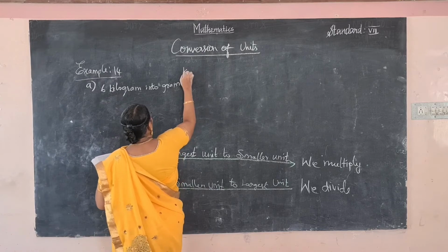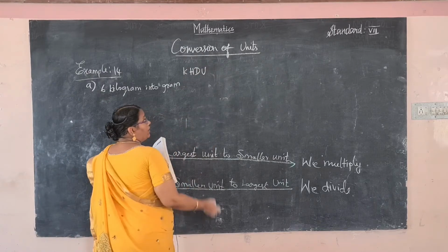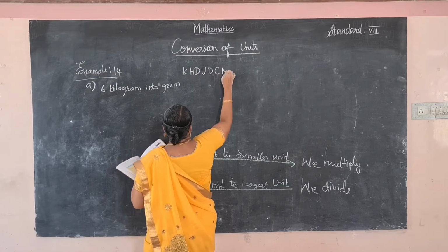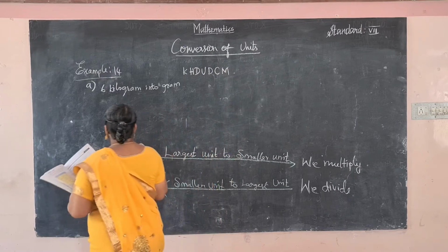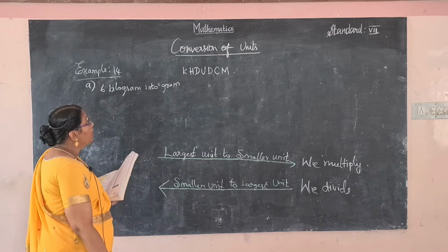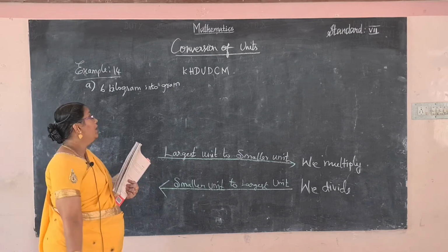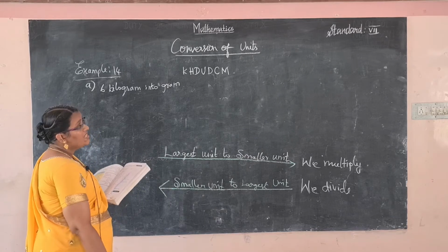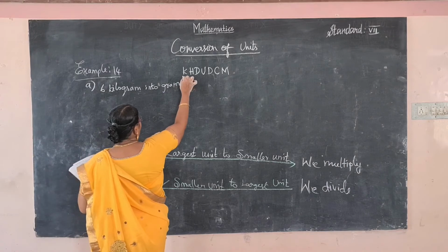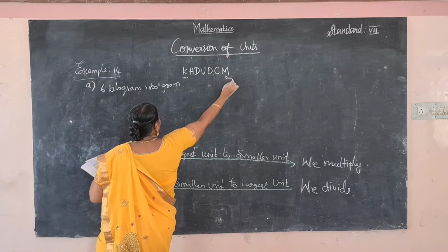What is that? King Henry drinks usually dark chocolate milk. Okay, so K stands for kilo, H stands for hecto, and D deca, units gram, meter, liter, and then D deci, C centi, M milli. So this is the largest value, and this is the very smallest value.